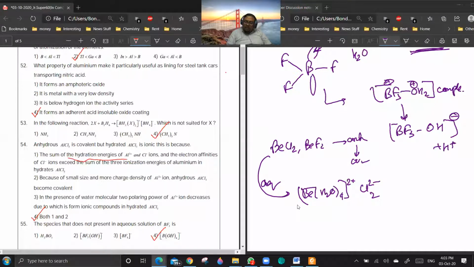The sum of hydration energies of Al3+ and Cl- ions will be exceeding the sum of the three ionization energies of aluminium and the electron affinities of Cl. Because you see, for forming a hydrated AlCl3, they are considering the Born-Haber cycle plus the hydration energy part.